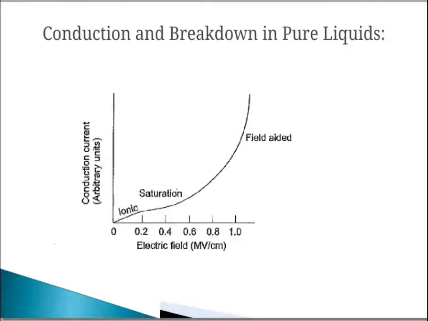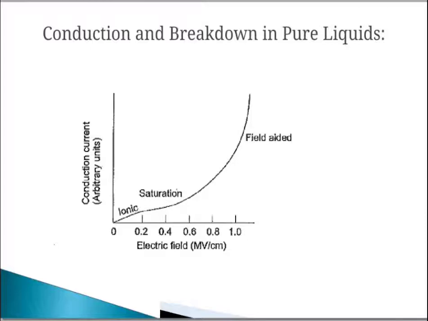At very low field, the current is due to the dissociation of ions. With intermediate field, the current reaches the saturation value, and at high field, the current is generated because of field-enhanced electron emission from the cathode, which gets multiplied in the liquid medium by Townsend type of mechanism. The current multiplication also occurs from the electrons generated at the interface of liquid and impurities. The increase in current by this process continues till breakdown occurs.